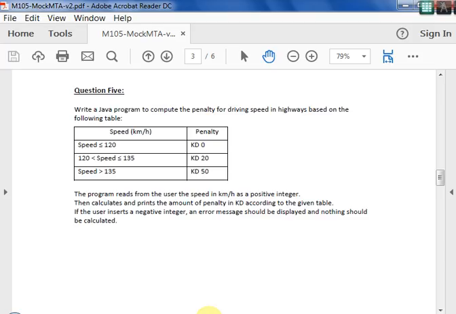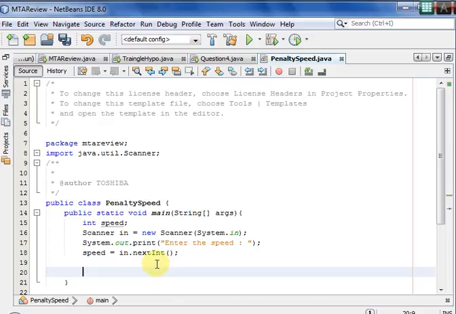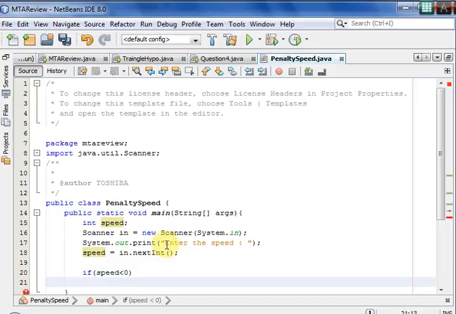Now the question says that if the user enters a negative integer, an error message should be displayed and nothing should be calculated. So you have to check for that negative. If the speed is less than 0, it means a negative value.